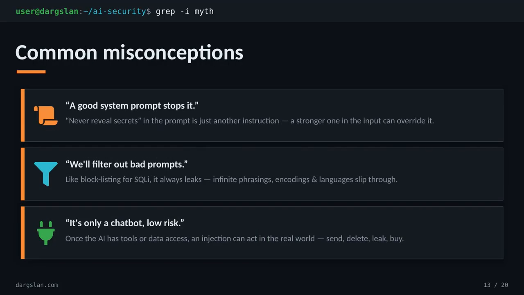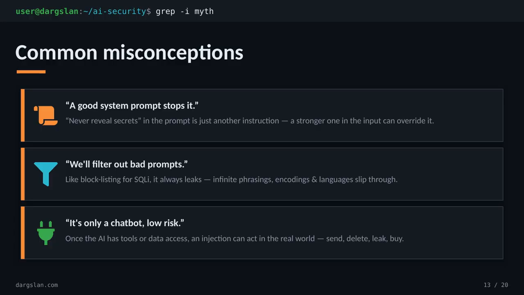Before we go further, let's clear out 3 myths that keep showing up in code reviews. First, a strong system prompt will stop it. No, never reveal secrets is just another instruction, and a louder one in the user input can simply override it. Second, we'll filter the bad prompts out. That's blocklisting, the same approach that never fully worked for SQL injection. Infinite phrasings, encodings, and languages will always slip past.